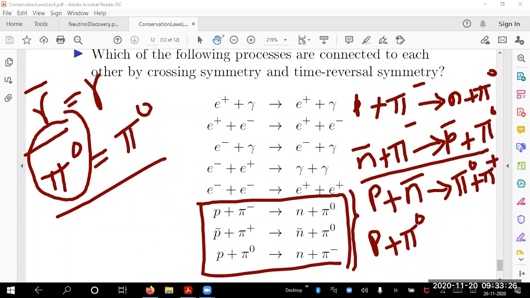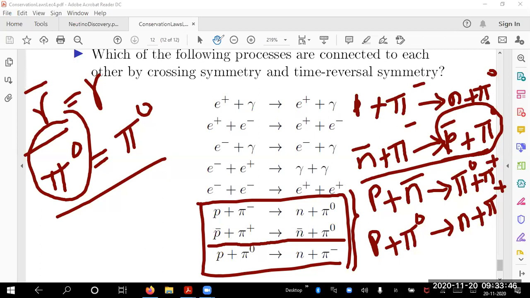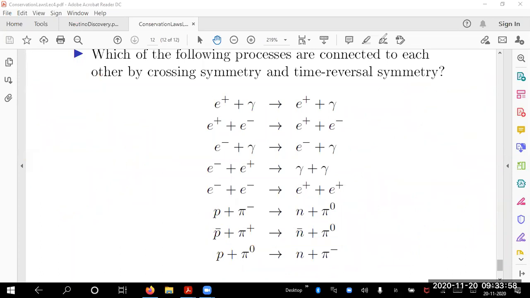So proton plus pi 0 bar, that gives you a neutron plus a pi plus. All these are crossing symmetry relations. Fine. So then I have found this one. Is it there anywhere? I don't have a P bar on the left hand side. But if you reverse this process, time reversal, it will give you P bar plus a pi plus. Where is that? I have not written it. Are you able to see it?